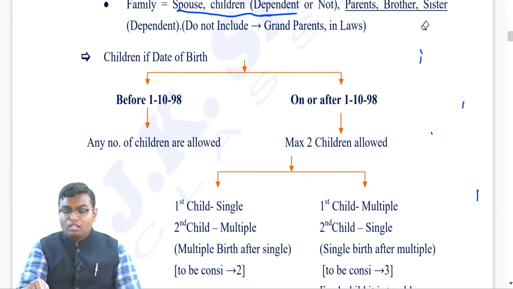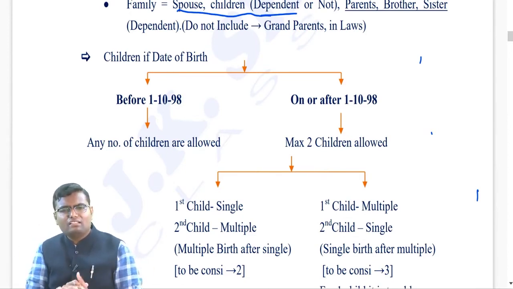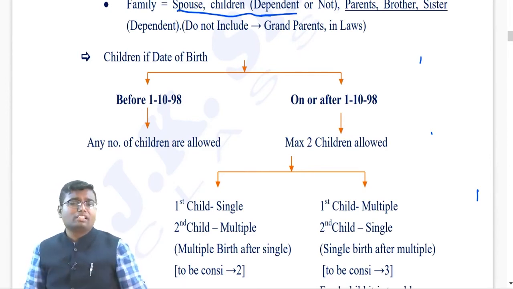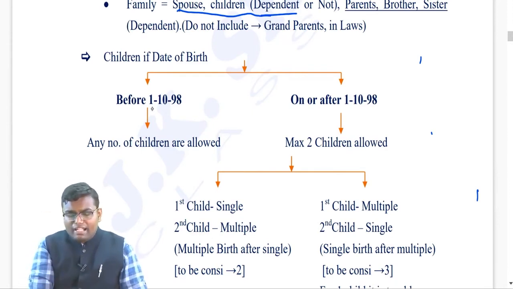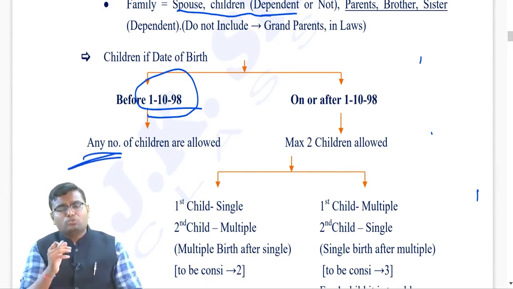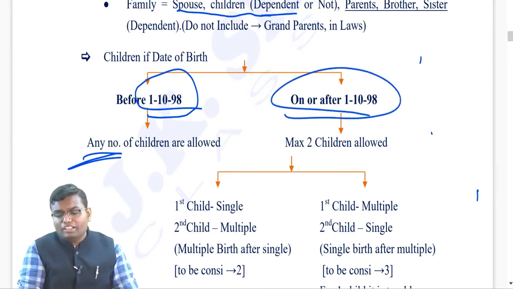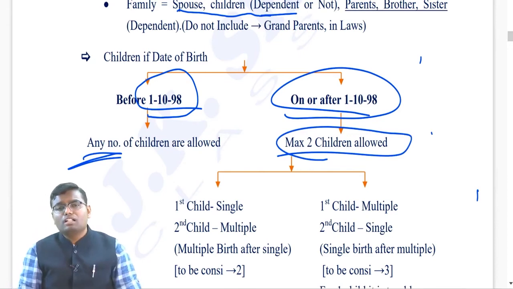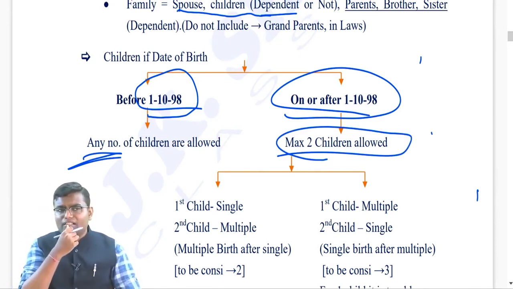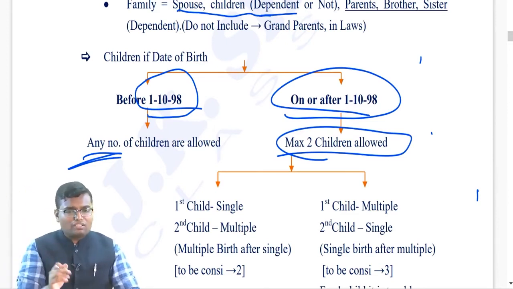Yes or no? Now here, is any limit there on the children? Whatever I am going to teach for this limit will be applicable only for this concept of LTC. I don't know, a very weird limit is drafted. You have to see when the birth of these children took place. If the birth took place before 1st October 98, any number of children is allowed, 2, 3, 4, whatever. But if the birth is on or after 1st October 98, then only 2 children will be allowed, maximum 2. And if you have 3 children, the journey is done, and traveling expenditure is reimbursed for 3 children, then for that third child it will be taxable, even though it is the first journey.